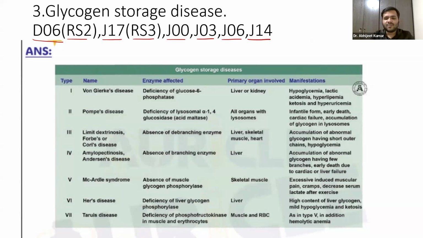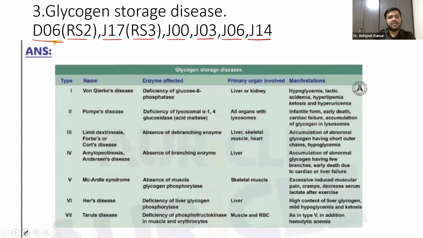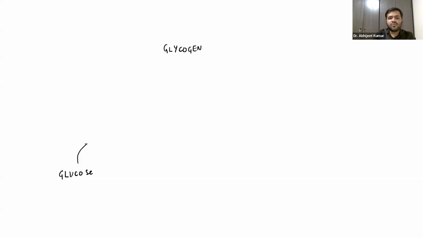Now, guys, to understand this particular part, let us first try to make it very simple in the form of a flow chart. Firstly, I have to synthesize from glucose to glycogen, and then we will be studying the glycogen storage disorders. From glucose, what is happening is we are activating the glucose. It is forming UDP glucose. That is called activation of glucose.